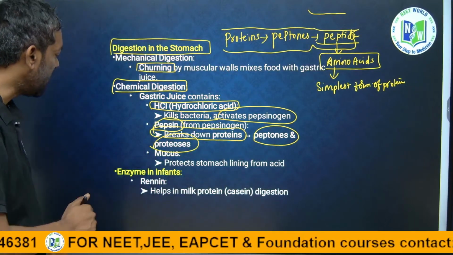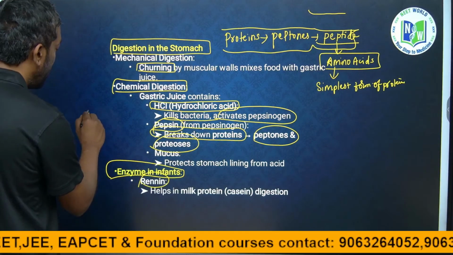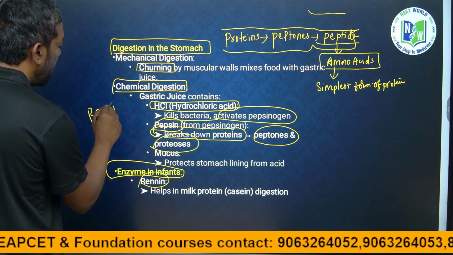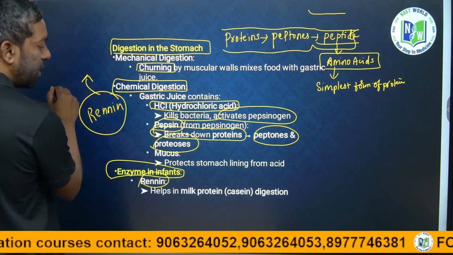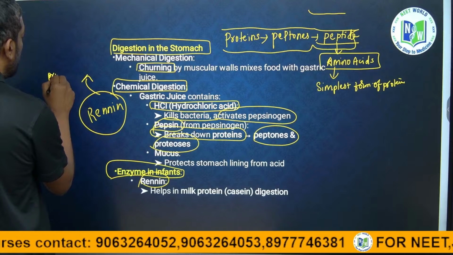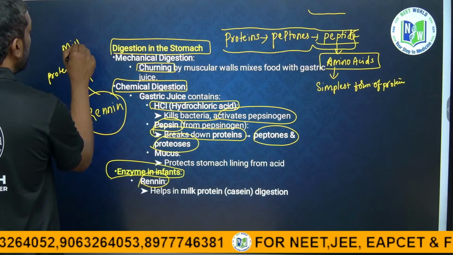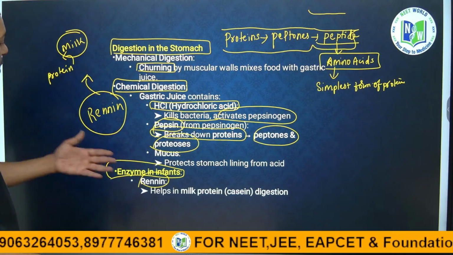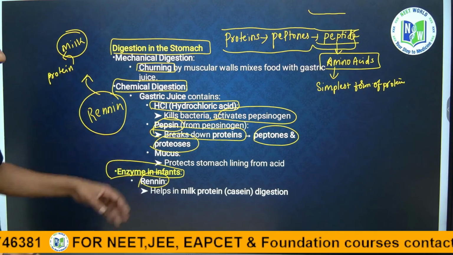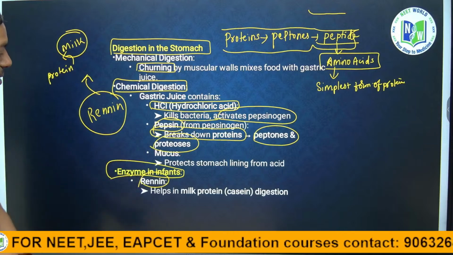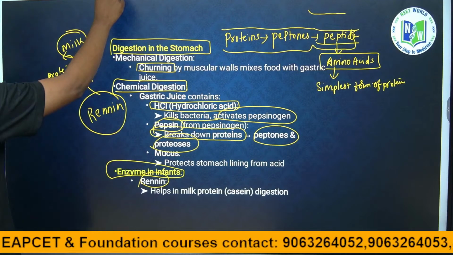Enzymes also release renin, R-E-N-N-I-N, which is useful for protein digestion in the milk. In the milk there is a protein, and renin can convert it into paracaseinate, and further it can be digested. There is an enzyme which is renin, which is released in the stomach. Okay? Yes, next part.